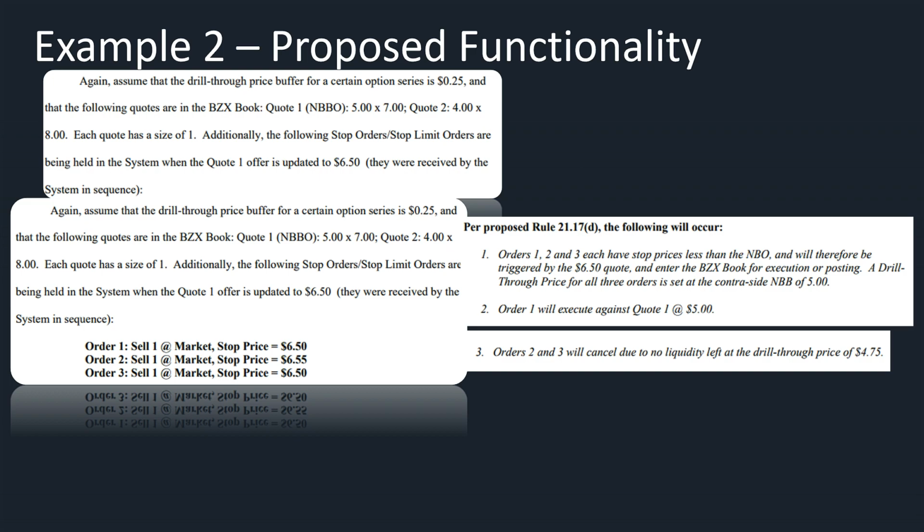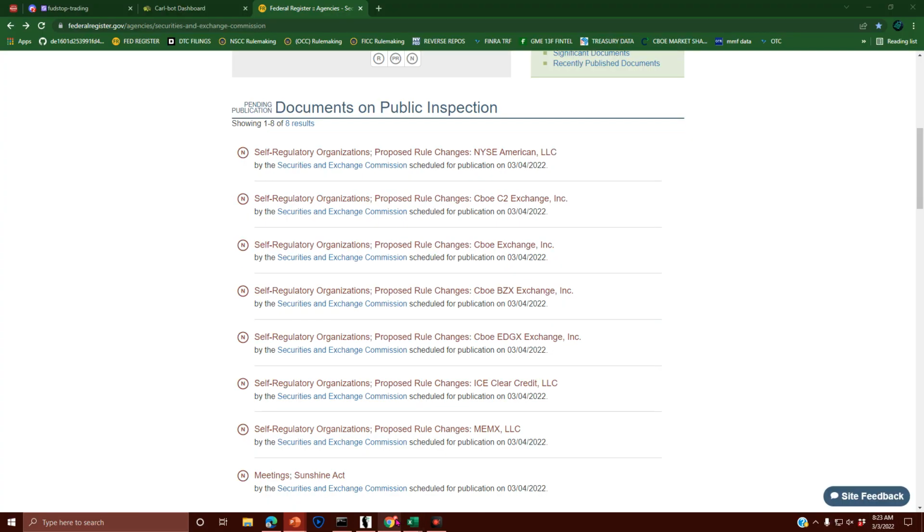Again, assume that the drill-through price buffer for a certain option series is 25 cents, and the following quotes are in the BZX book. Quote 1, 5 times 7. Quote 2, 4 times 8. Each quote has a size of 1. Additionally, the following stop orders / stop limit orders are being held in the system when the quote 1 offer is updated to 650. They were received in sequence. Again, assume the drill-through price buffer. Oh, that's the same paragraph. Whoops. Let's go back to the filing. Sorry about that.